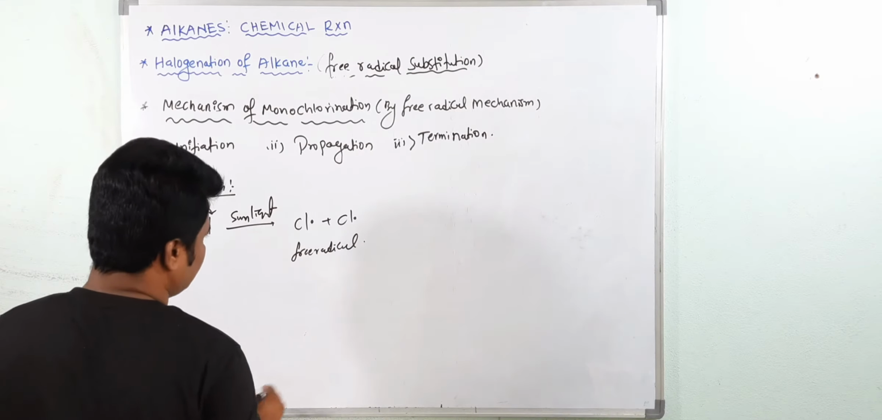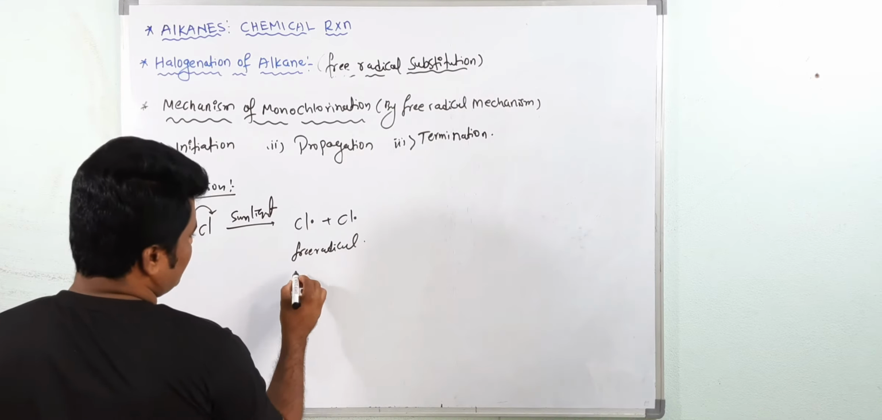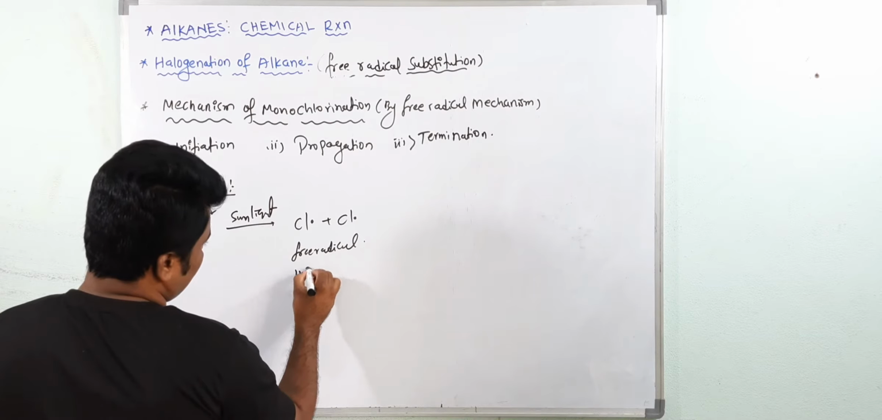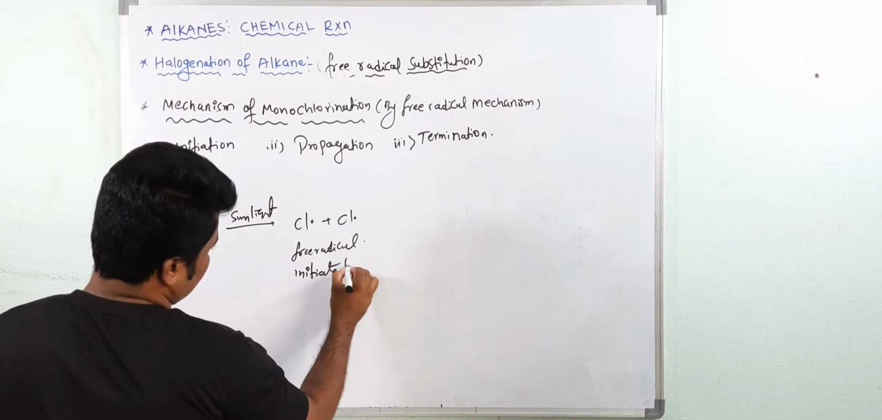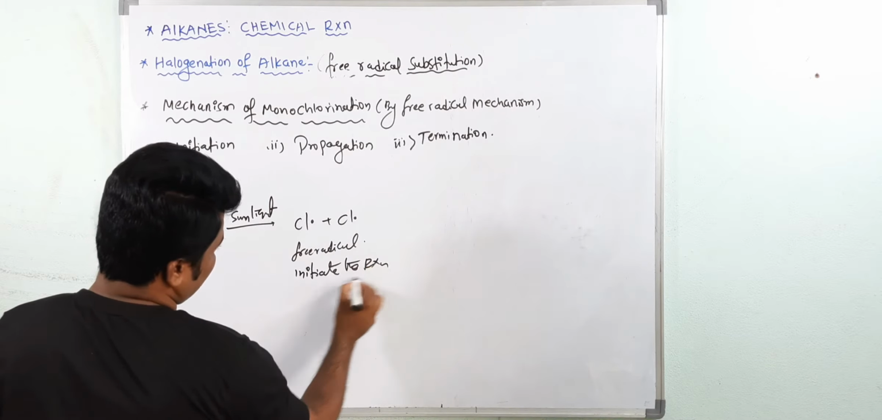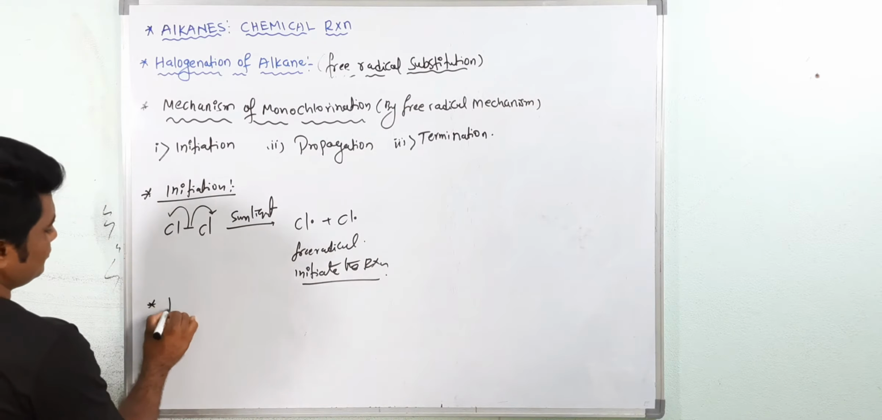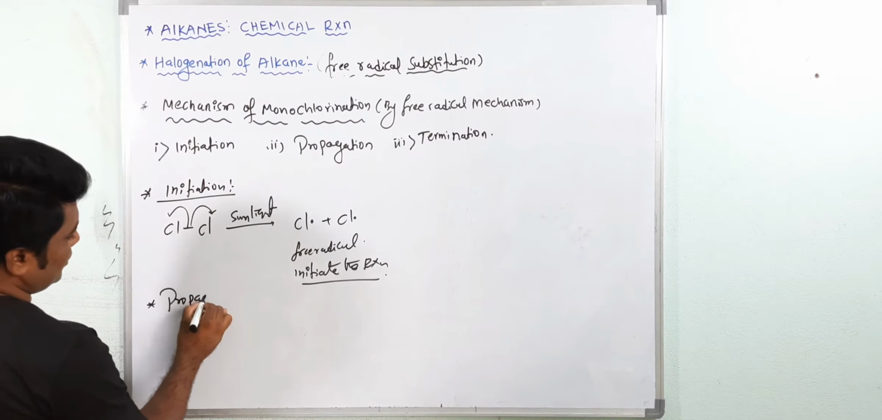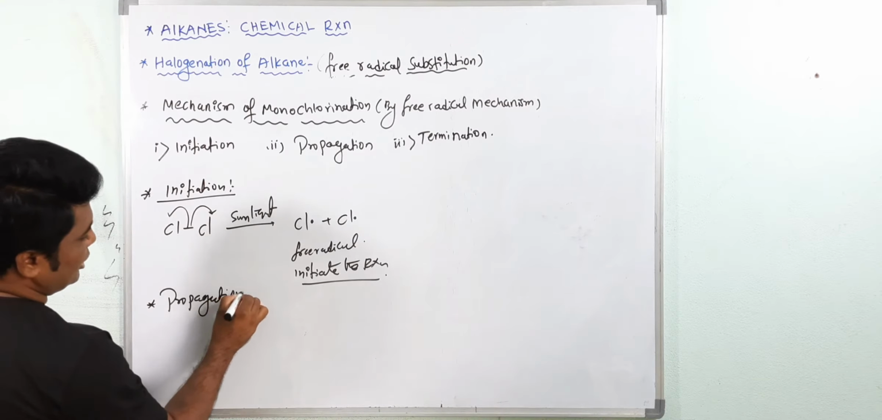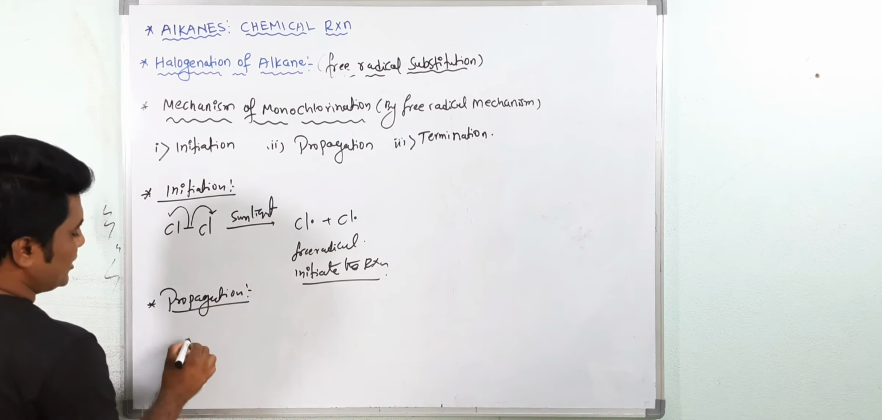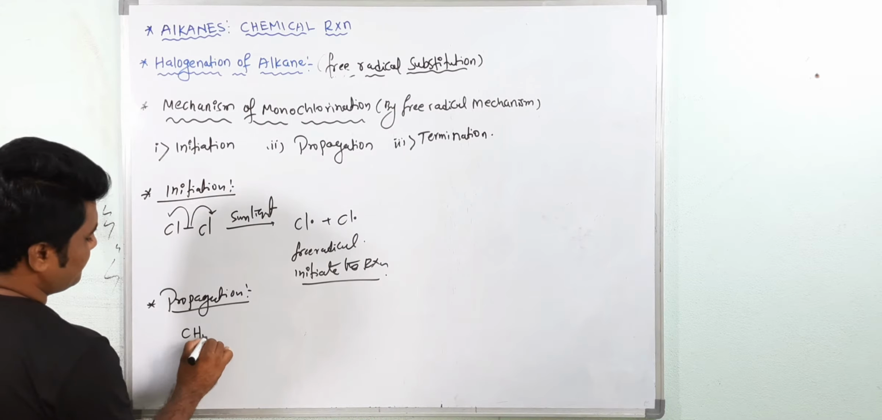Chlorine free radicals initiate the reaction. Okay. The next step is propagation, the continuation of the reaction. So in the propagation, what happens here?